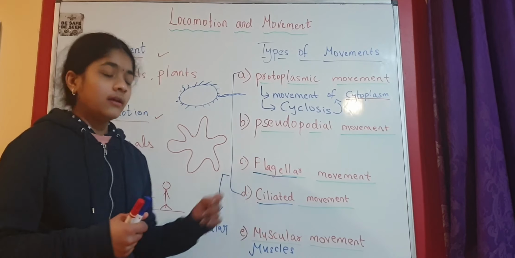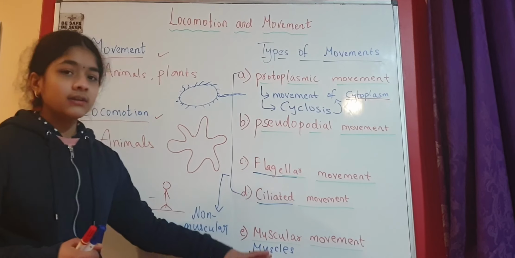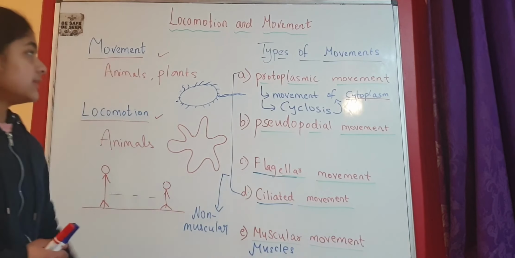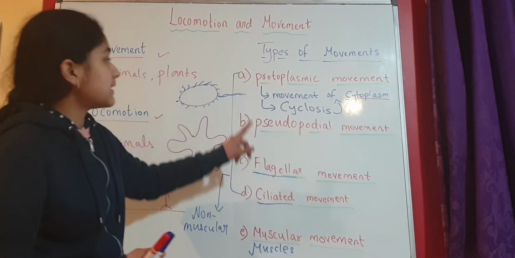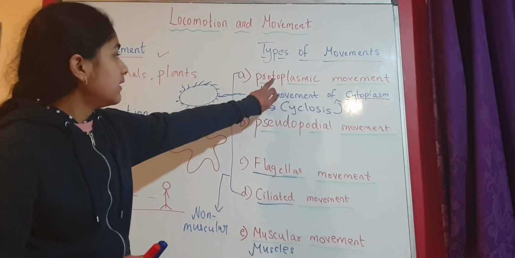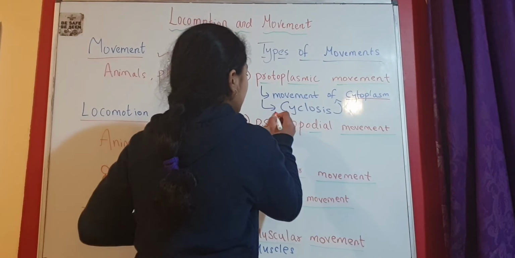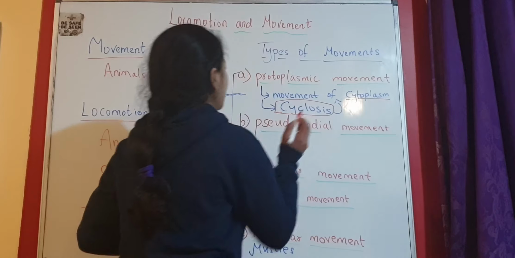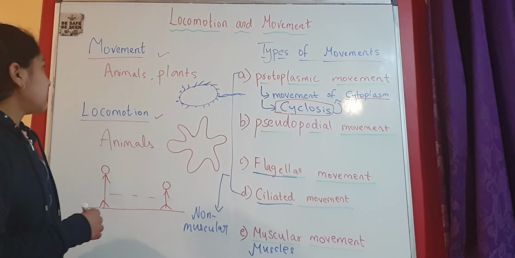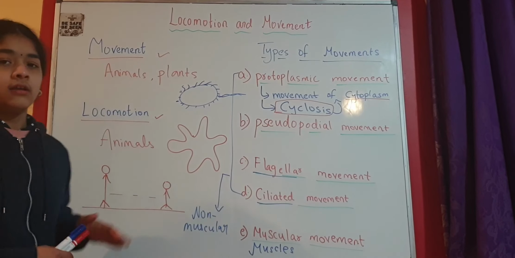In the next part, we will take up the different types of muscles. So these are the different types of movements: protoplasmic, pseudopodium, flagellar, ciliated and muscular. The movement of cytoplasm has one more name, cyclosis. And we have also looked at the differences between movement and locomotion.